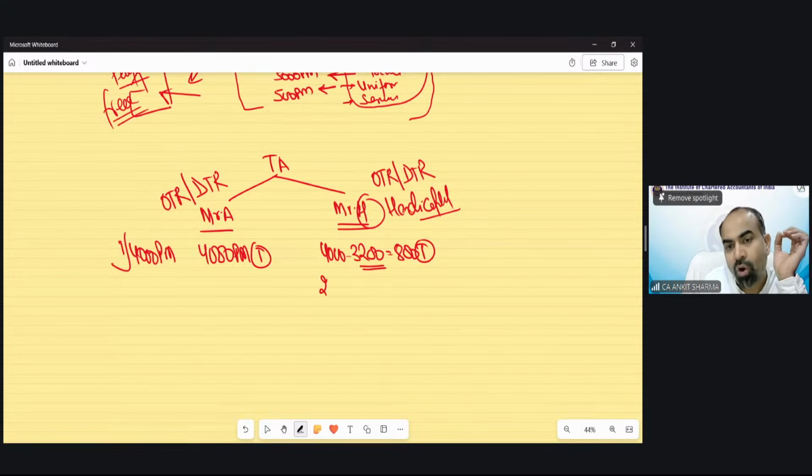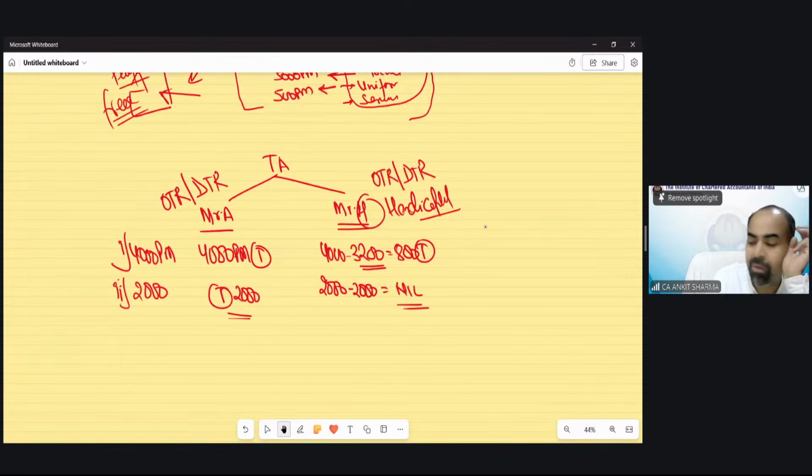Suppose only 2,000 rupees per month is your allowance. In this case, full 2,000 is exempt. I am now only receiving 2,000, so the exemption cannot exceed the amount of receipt. So taxability would be nil. And this is under both regimes.